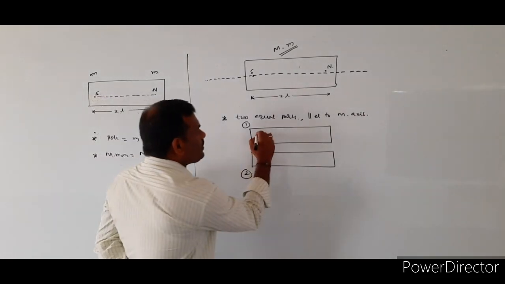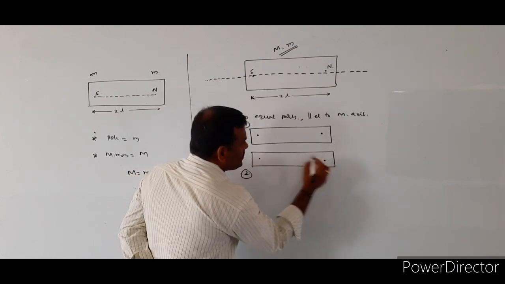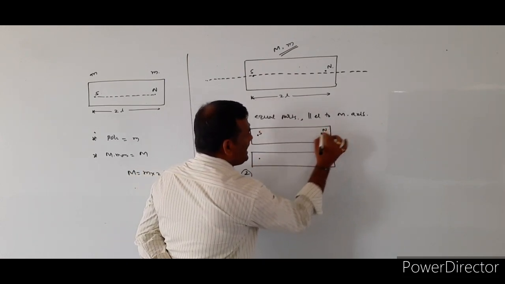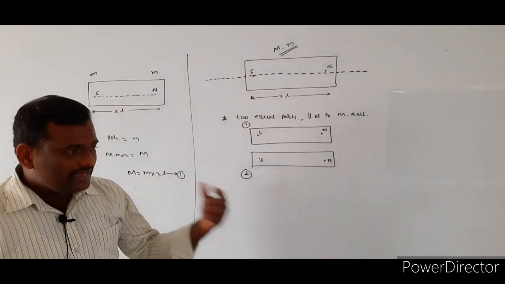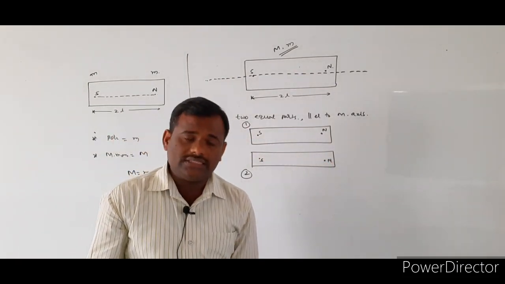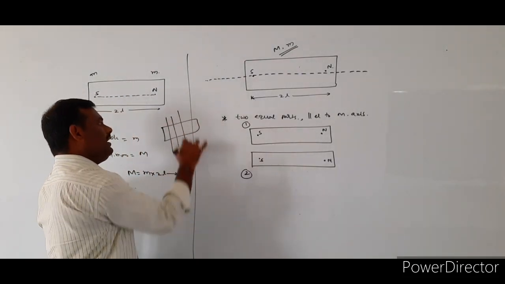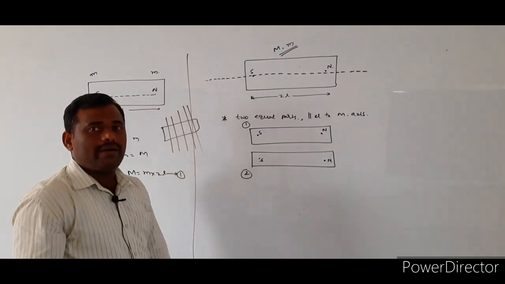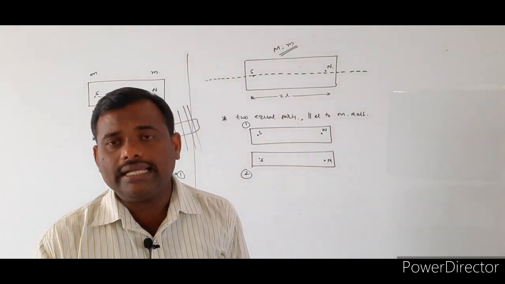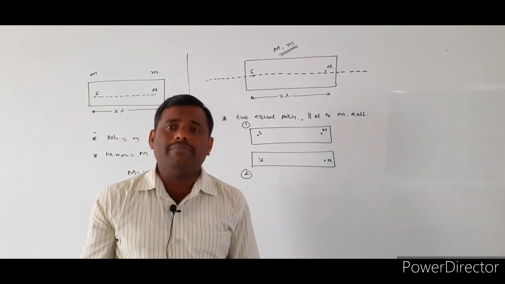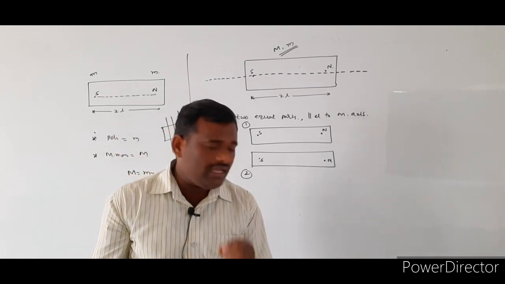Whenever you cut this bar magnet into two equal parts, these two magnets also have a south pole as well as a north pole. In the last topic we told that whenever the bar magnet is cut perpendicular to the magnetic axis, the pole strength of the given bar magnet does not change.